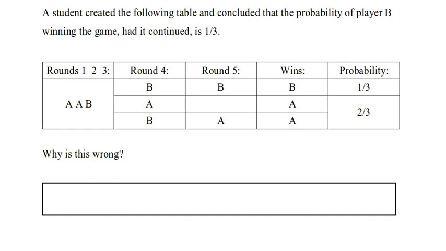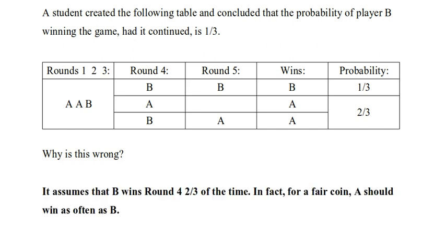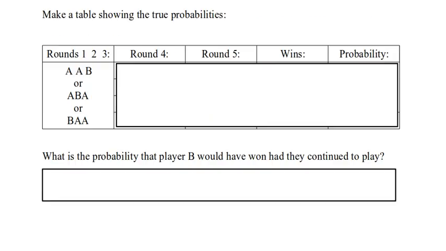So that's the way I'm going to address this issue. I'm going to say that this table assumes that B wins round 4 2/3 of the time. In fact, for a fair coin, A should win as often as B. So one of the ways you can look at this is just looking at a single round and saying, well, there's no way that B wins twice as often as A if this is a fair coin. The next table asks us to show what the true probabilities would look like. So let's quickly go through and do that.